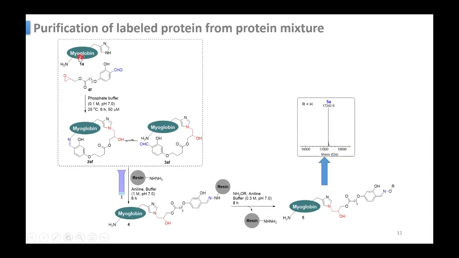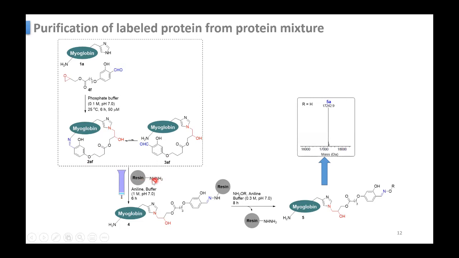Yeah, you can see this is the myoglobin. This is the imidazole group of that histidine, and this is the lysine's NH2. So this NH2 gets attached to this CHO, and this imidazole gets attached to this epoxide. Like this epoxide ring opens, and it forms this molecule. Initially this reaction happens, and then this, and these two are in equilibrium, with this as the major product. This is reversible, no? So this is in equilibrium, and then after this tagging you have to purify this.